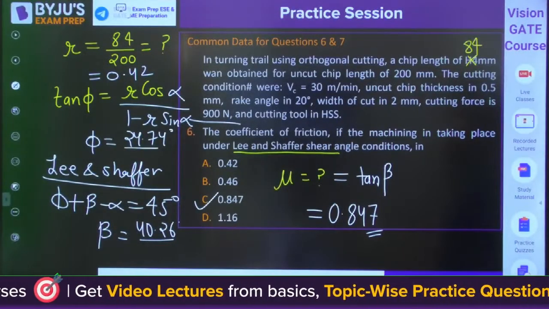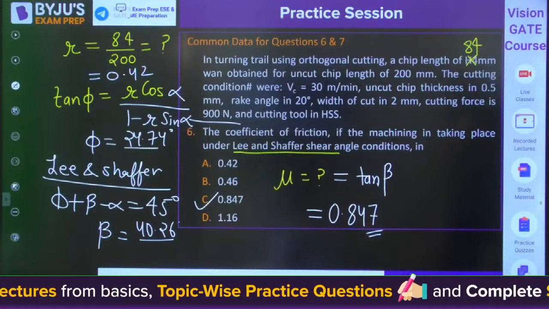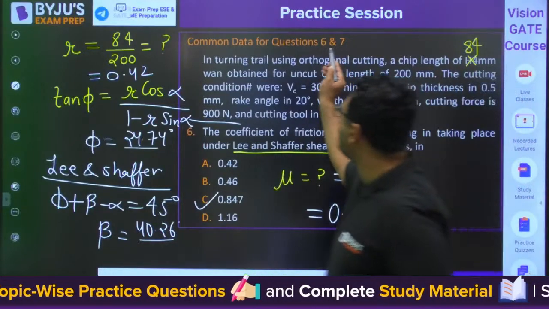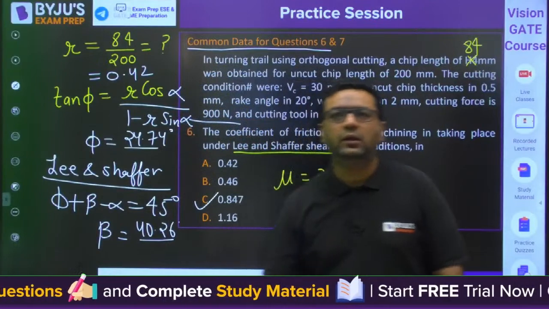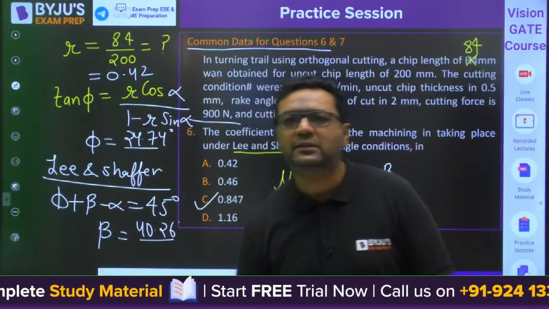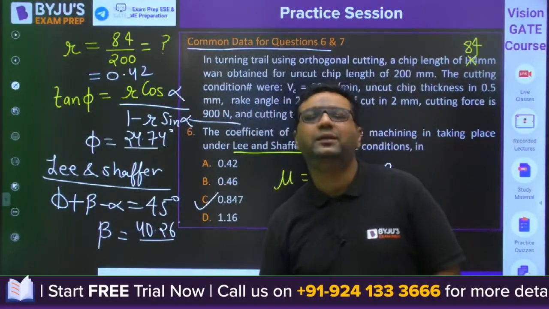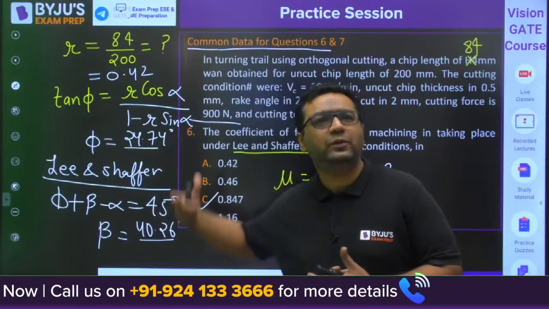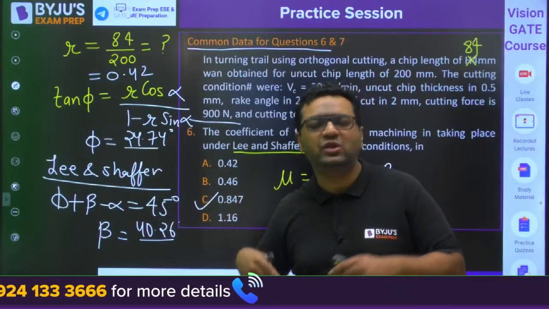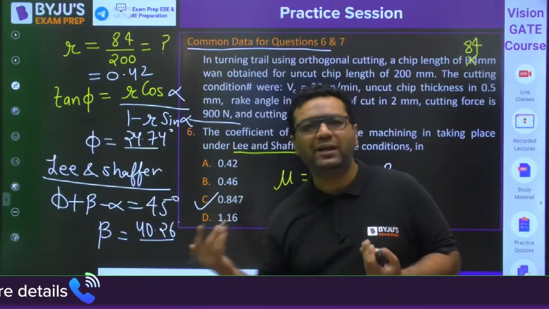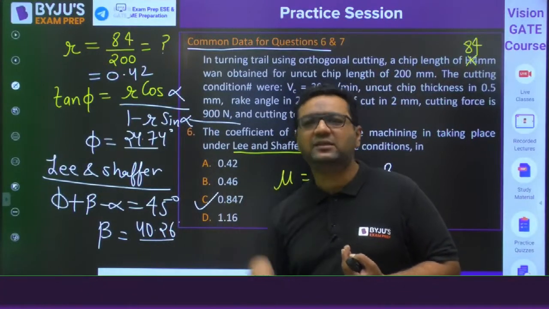No, I feel as it is a common data question, na? When it is a common data question, then you need to use the data obtained in this question in the next question. Actually, in GATE nowadays, common data is not coming, but previously it was coming.